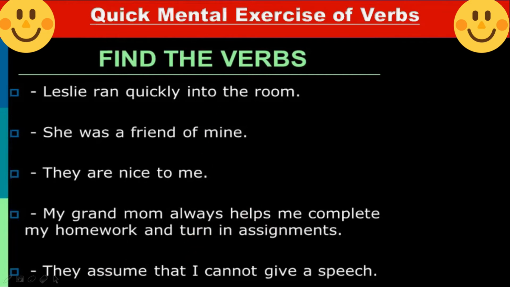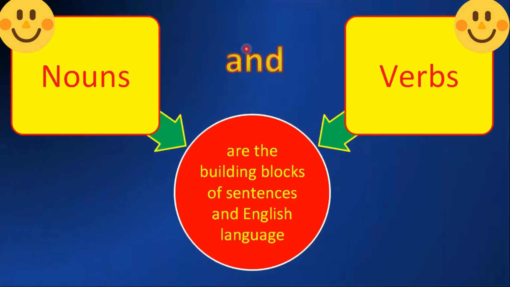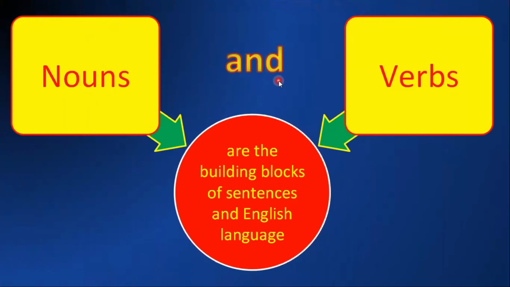They assume that I cannot give a speech. Assume is a verb and cannot is also a verb. Nouns and verbs are the building blocks of sentences and the English language.